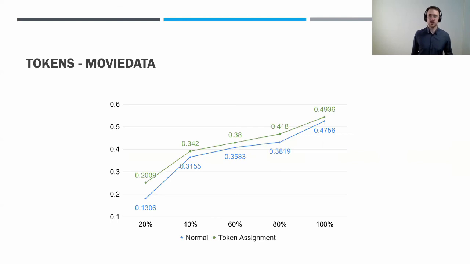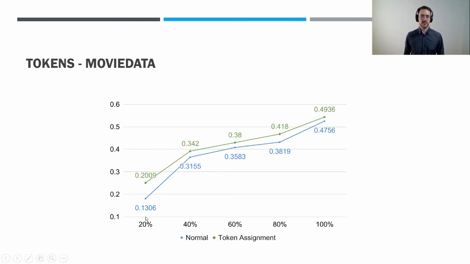Then we also looked at how these token assignments can be exploited. For this, we just added the tokens to the attention mechanism of the neural network, in a very naive way. However, already in this setting, adding the tokens yielded around a 2% increase in the scores. And we show this for different amounts of data used.